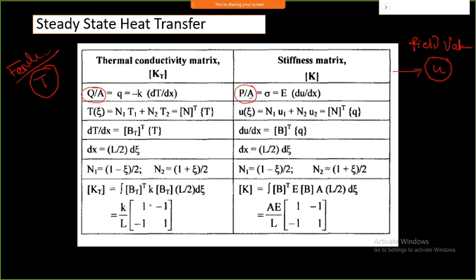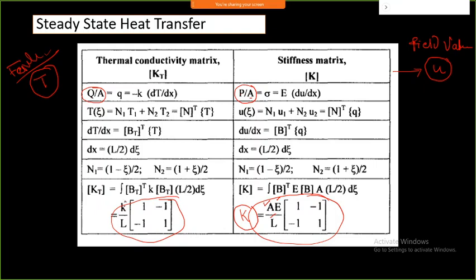Here it is the stiffness matrix for thermal conductivity analysis. This is for structural analysis. More or less the same, only if you change one of these. If you want to define a stiffness matrix for a structural element, you should know A, E, L. The rest of the matrix is the same.